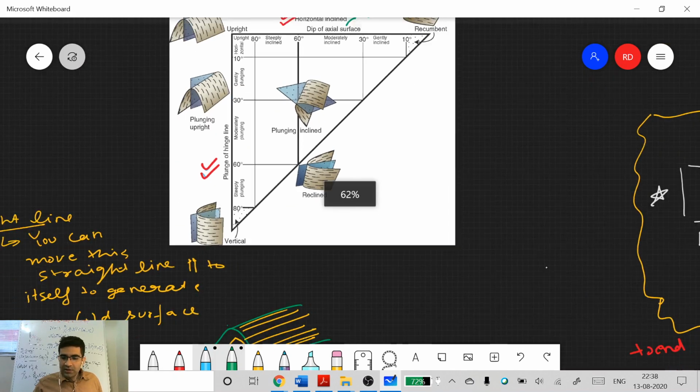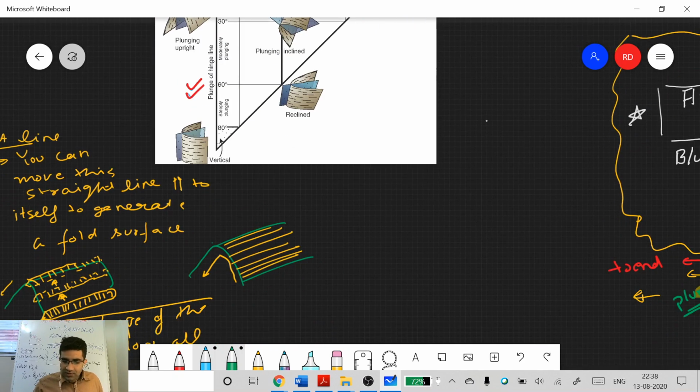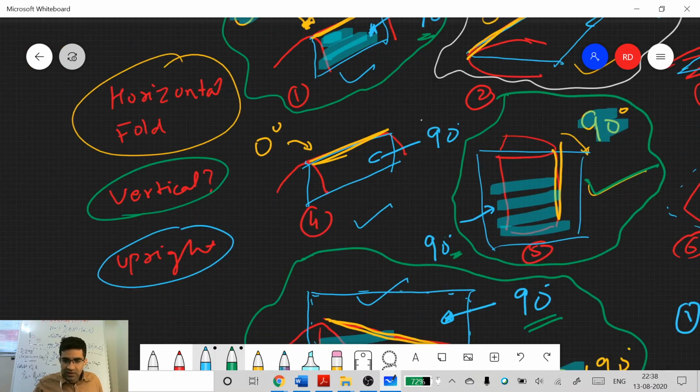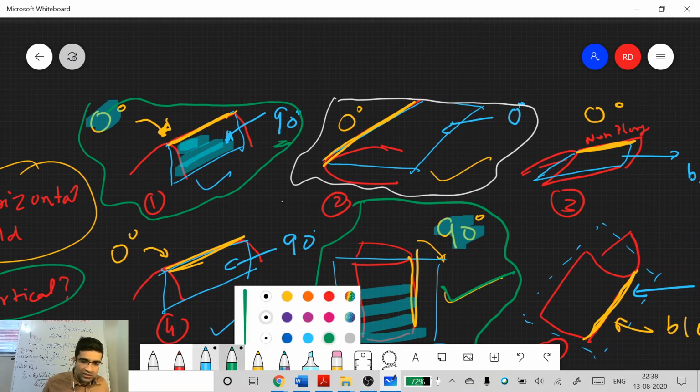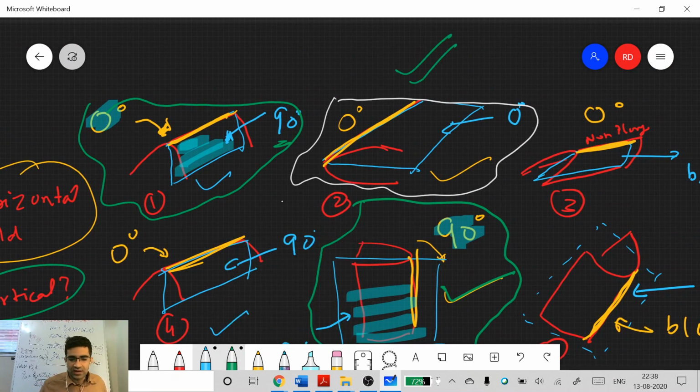And let me tell you, in this year's GATE, many of you would have done this question incorrectly. So all of you said, which one of these is horizontal fold? You said this is horizontal fold, right? Actually, you are not wrong, but usually this type of fold is considered horizontal fold. This is horizontal fold. This is also horizontal fold. Many of you will think this is vertical fold, right?